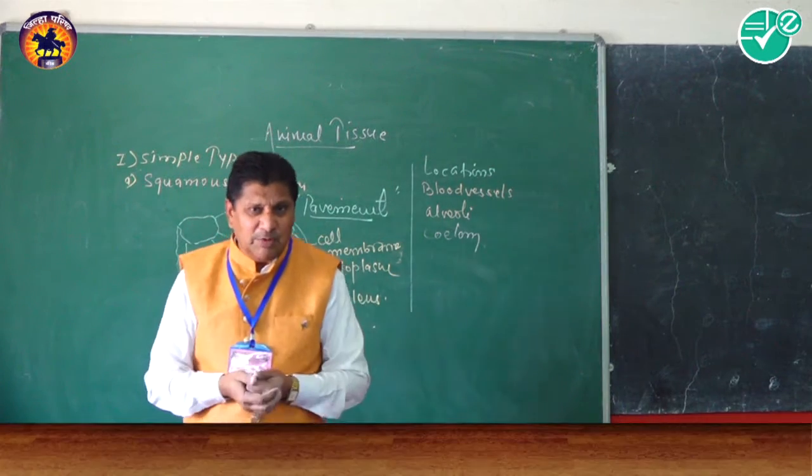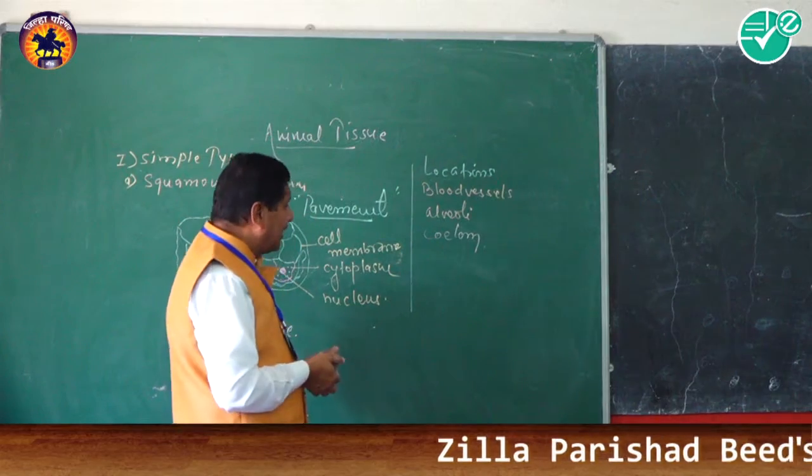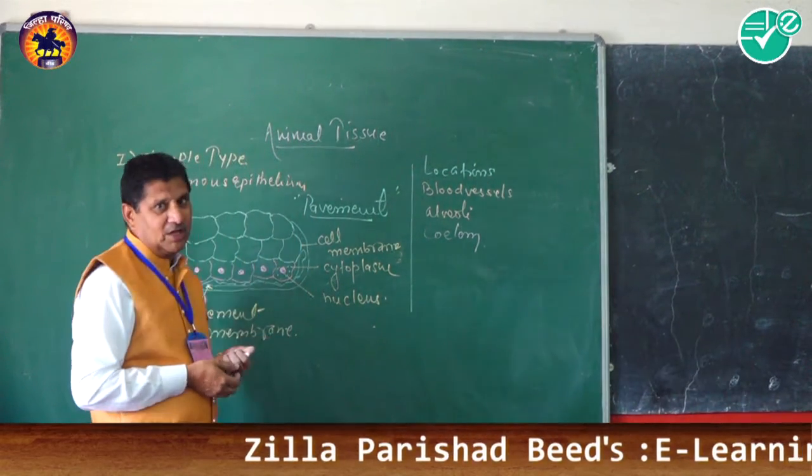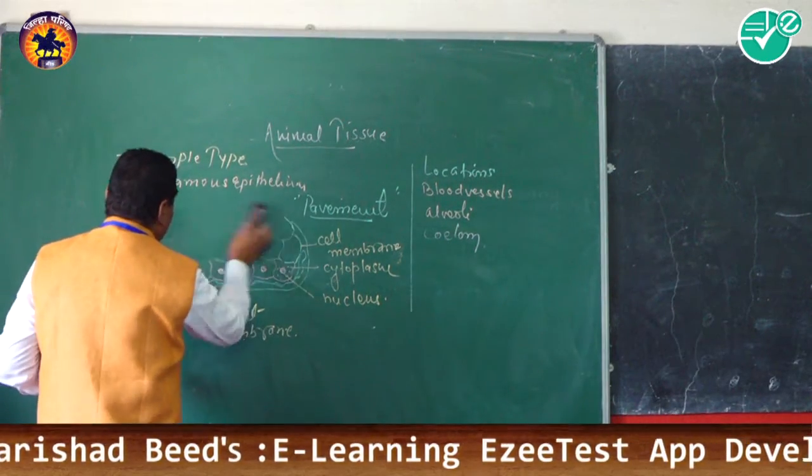So many body cavities are there, known as the coelom, and this coelom is internally lined by the squamous epithelium.